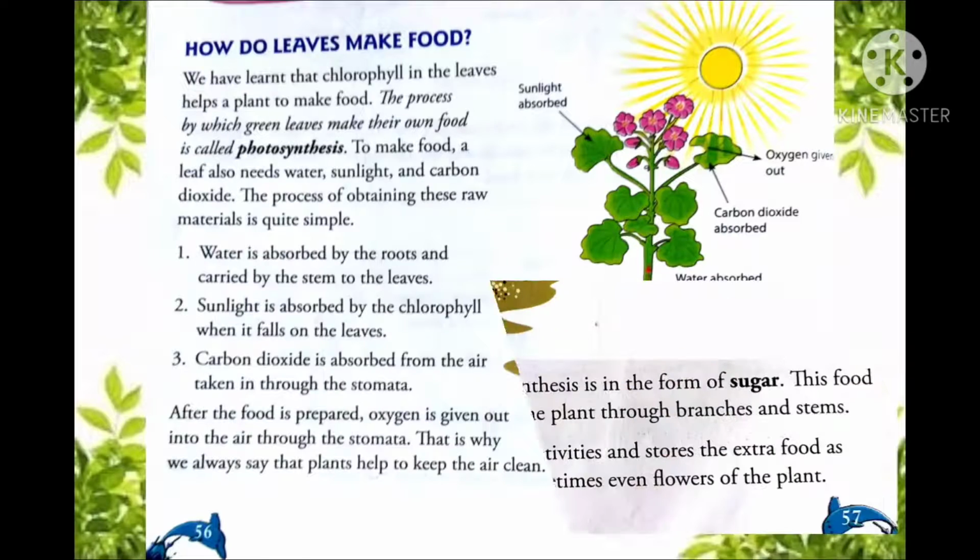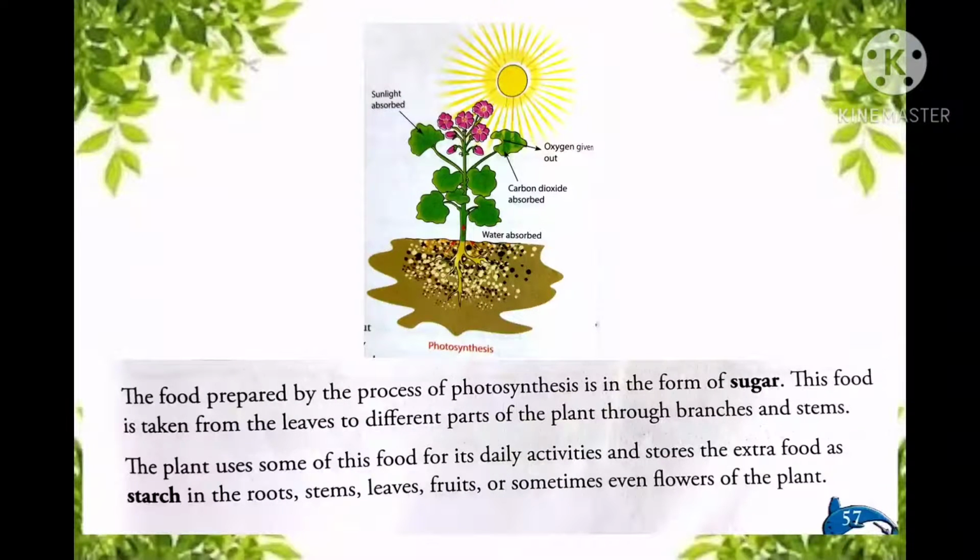Moving further, let me tell you, students, that the food produced through the process of photosynthesis is in the form of sugar, and this food is taken from the leaves to different parts of the plant through branches and stems. So branches and stems serve as transporters of food, and they transport the food from leaves to all the other parts of a plant. The plant uses some of this food for its daily activities and stores the extra food as starch in the roots, stems, leaves, fruits, or sometimes even flowers of the plant.